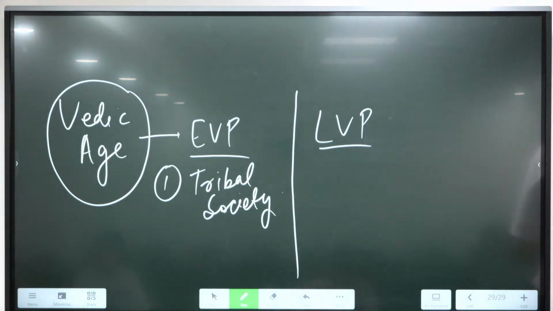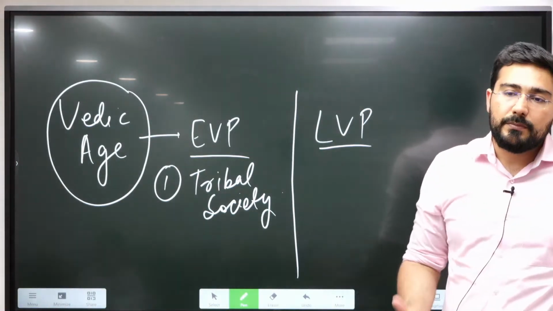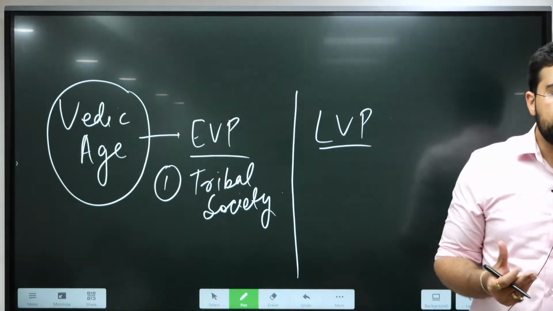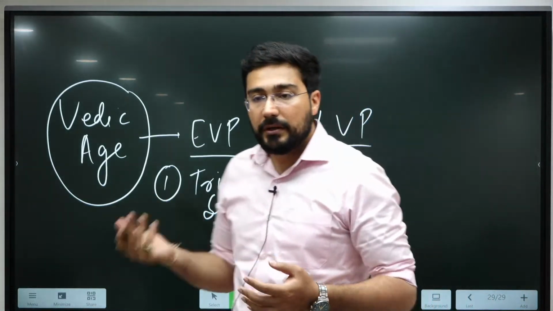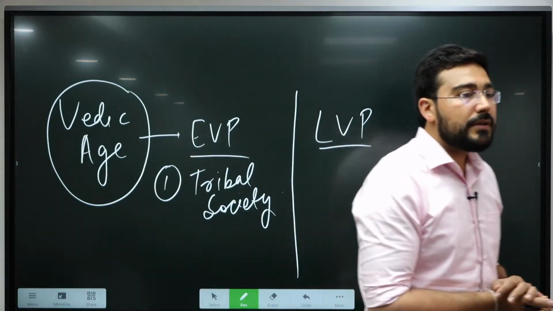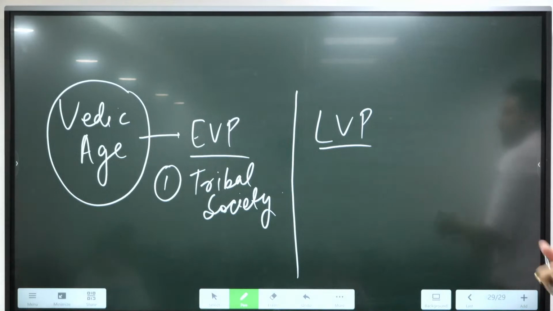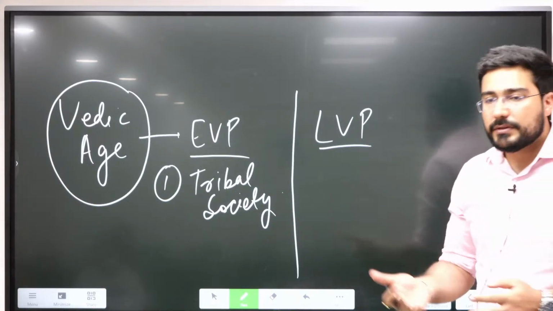Tribal society means the differentiation between people on the basis of status, on the basis of economy, on the basis of possession, it was very less. So the status of majority of the people of the tribe, they were same. That's why it was a tribal society.